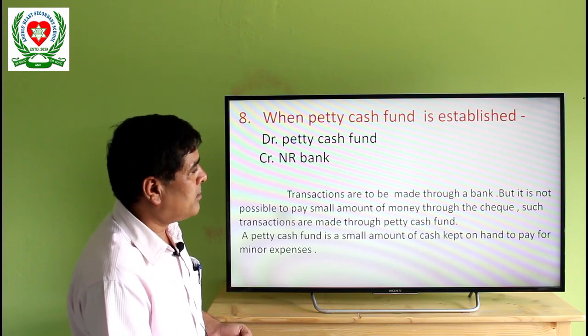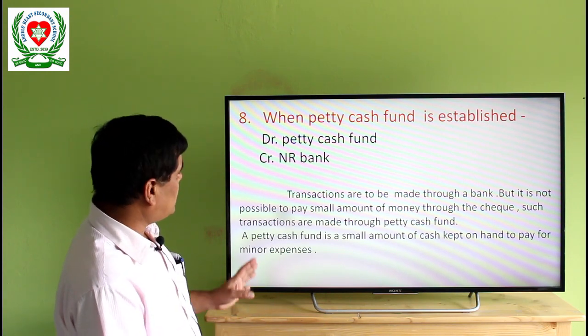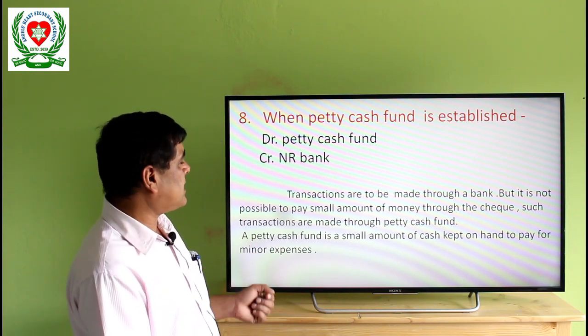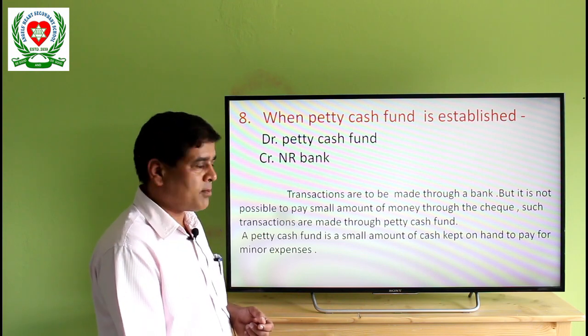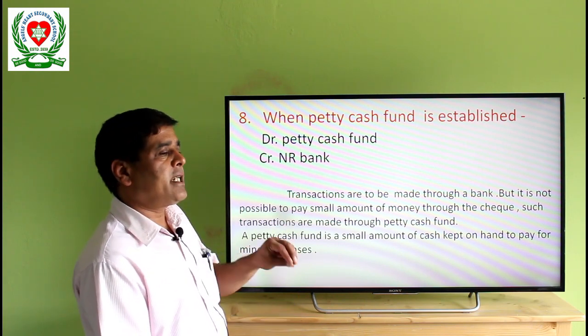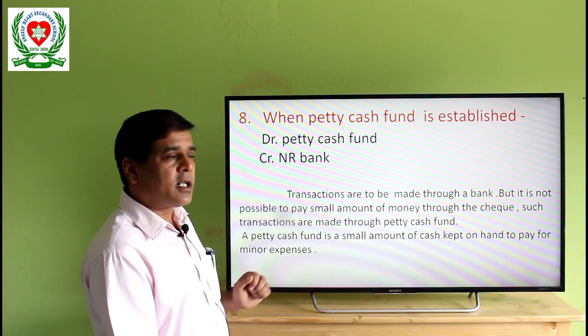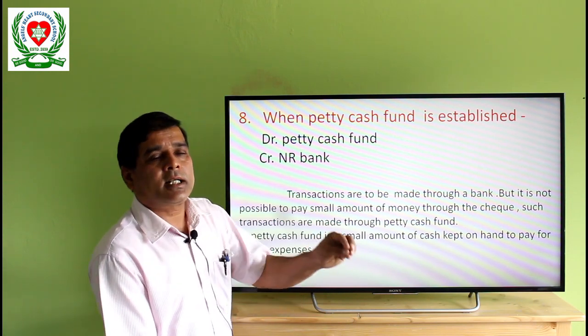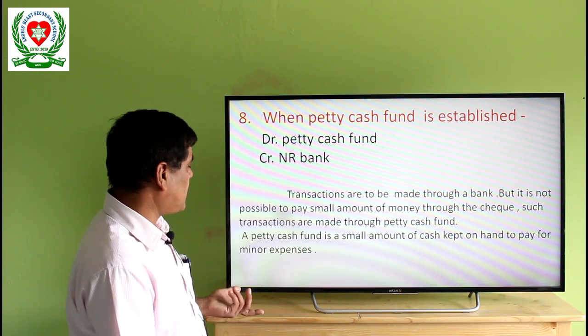Transactions are to be made through the bank, but it is not possible to pay small amounts of money through the check. Such transactions are made through petty cash fund. It means a separate petty cash fund is kept in the organization, in the office, and from this cash fund small types of expenditure are made.